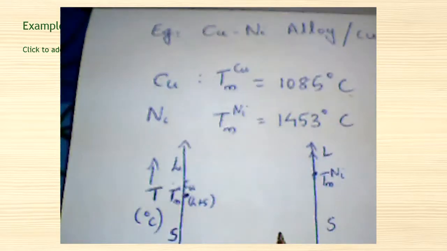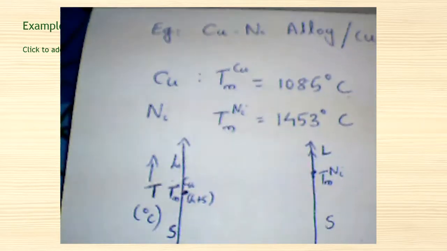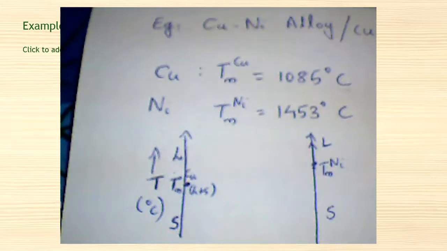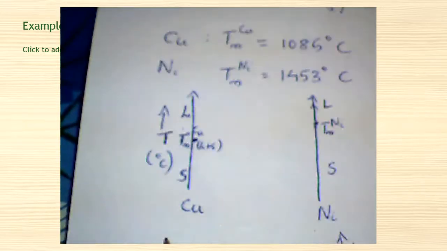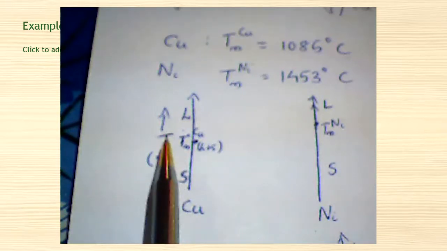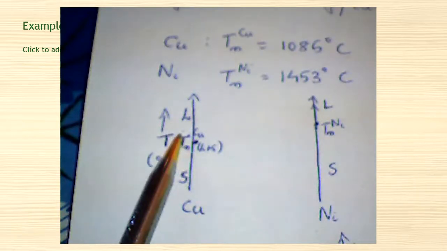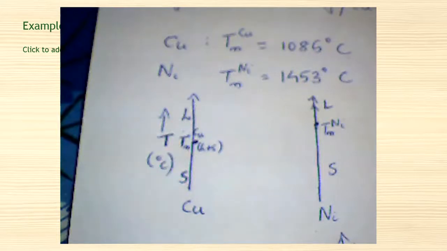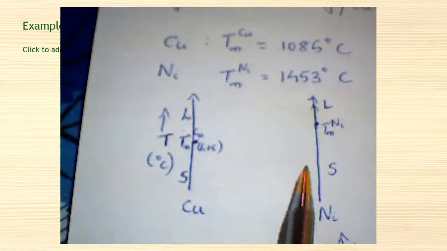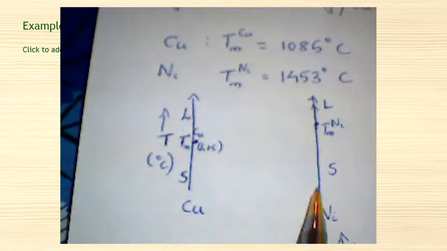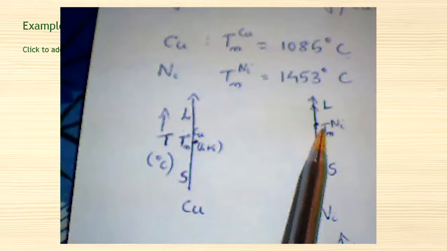Now let us consider a one dimensional phase diagram. As you see here on the left hand side, it is for copper, and we only have one axis, that is temperature in degrees Celsius, and we have marked one point there, T_M Cu, the melting point of Cu. That value is 1085 degrees Celsius. Similarly we have nickel, which has a higher melting point, marked here as T_M Ni.